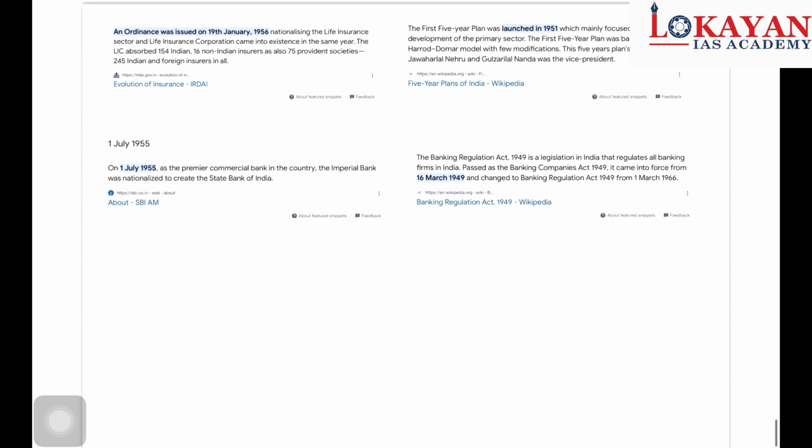First one is an ordinance was issued on 19 January 1956 nationalizing LIC. First 5-year plan 1951. Banking Regulation Act 1949. And SBI nationalized on 1st July 1955. Okay, so these are major events.